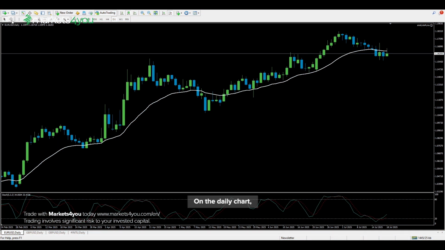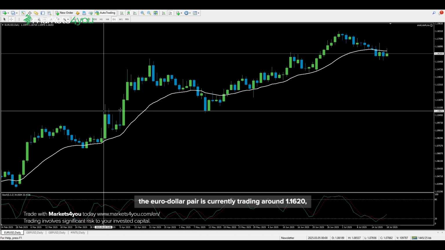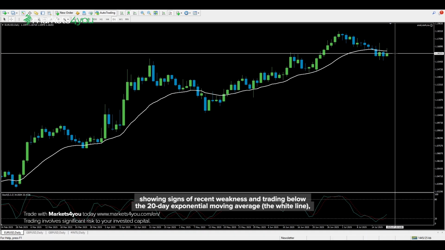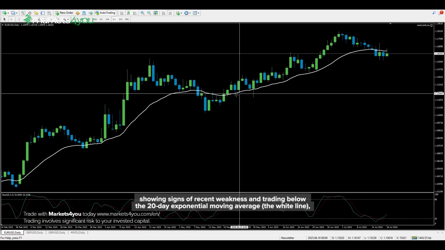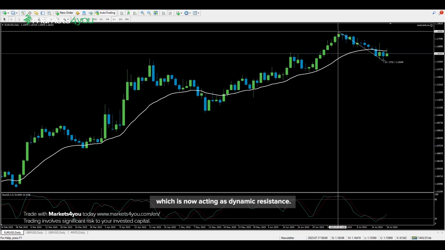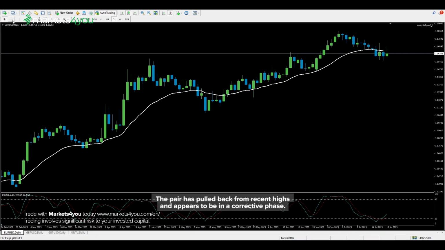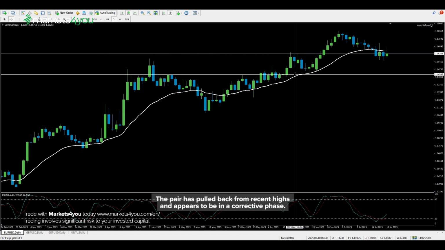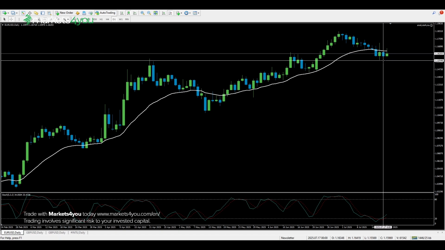On the daily chart, the euro-dollar pair is currently trading around 1.1620, showing signs of recent weakness and trading below the 20-day exponential moving average, the white line, which is now acting as dynamic resistance. The pair has pulled back from recent highs and appears to be in a corrective phase.